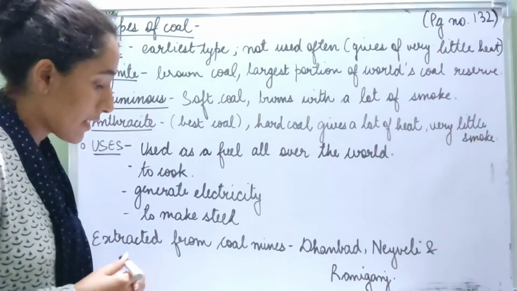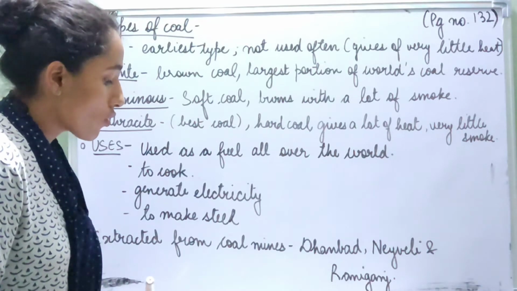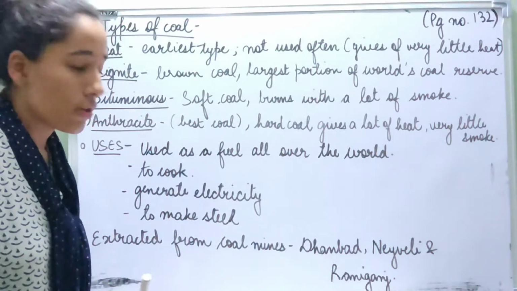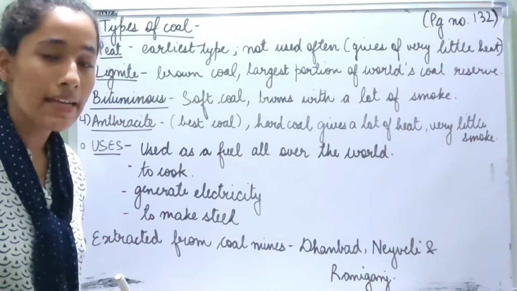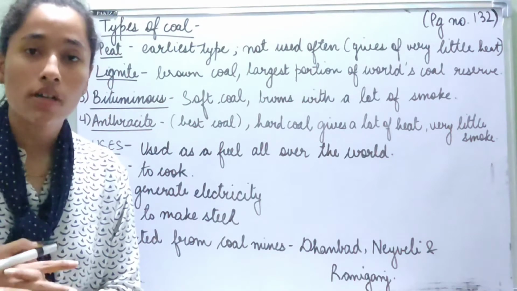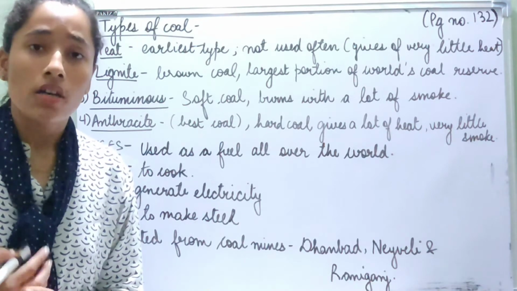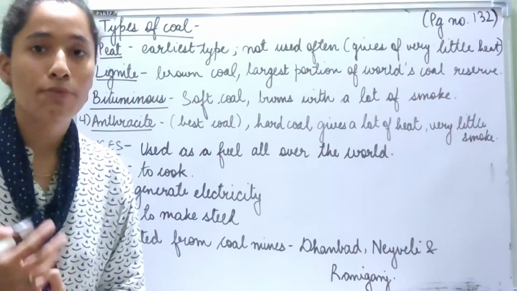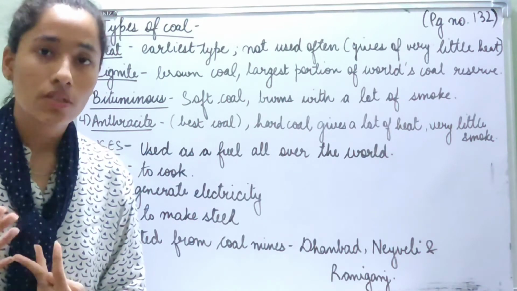Then lignite is the second type. It forms the largest portion of the world's coal reserves. It is also called brown coal. Underline this line: it is also called brown coal. So brown coal or lignite forms the largest portion of the world's coal reserves. This means that in the numerous coal reserves that are present in the world, lignite is the type of coal that is present a lot more than the other types of coals.